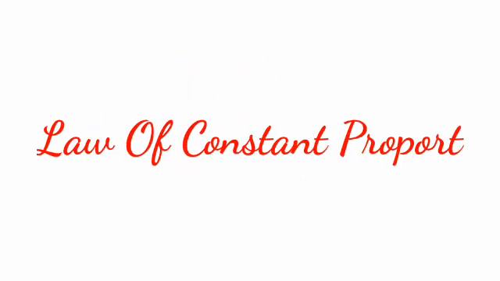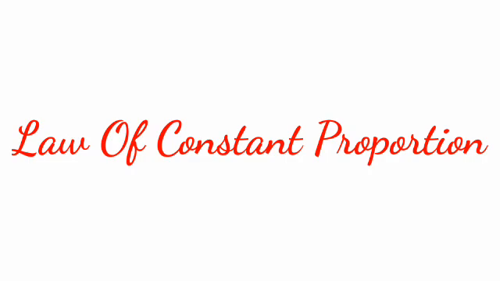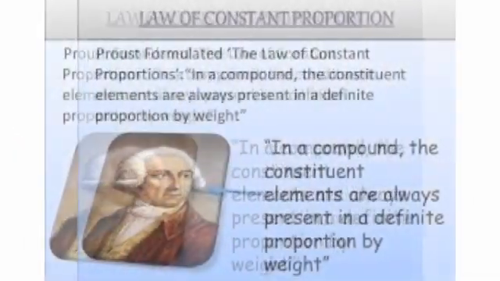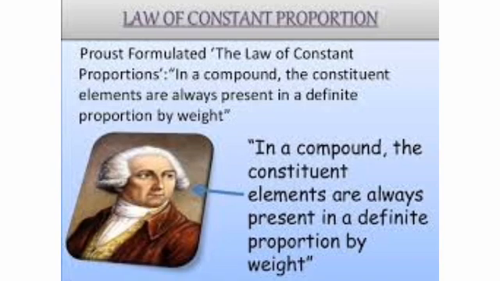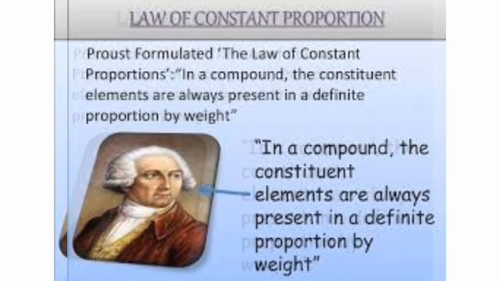Let us move on to the second law of chemical combination, that is the law of constant proportions. This law was proposed by French chemist Joseph Louis Proust. According to this law, in a chemical compound, the elements are always present in a definite proportion by mass.